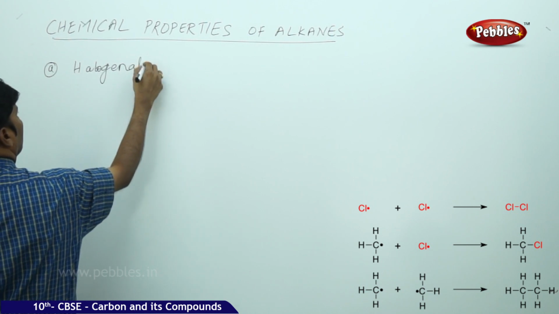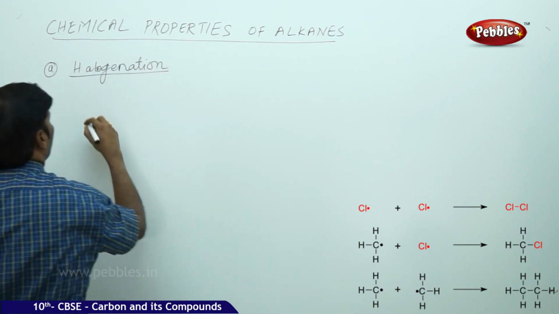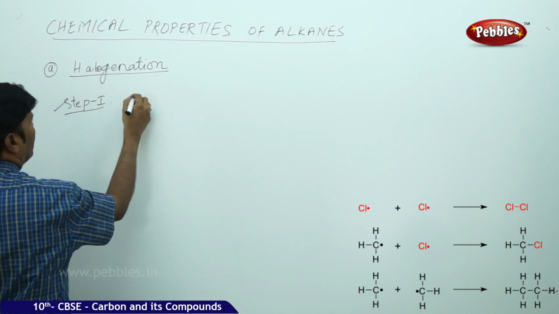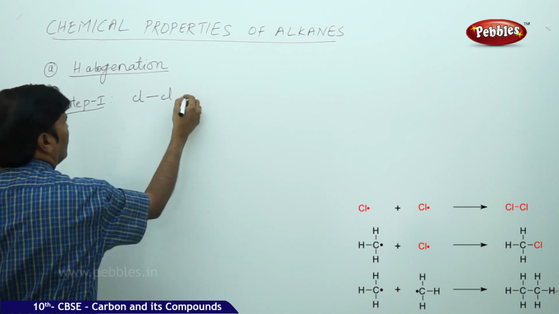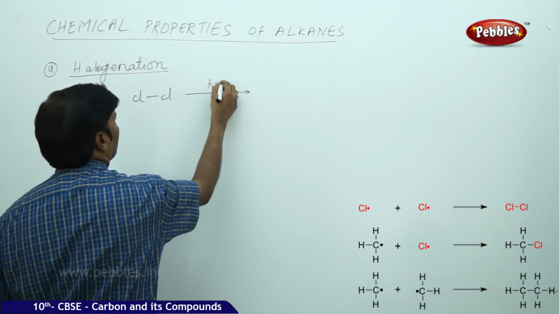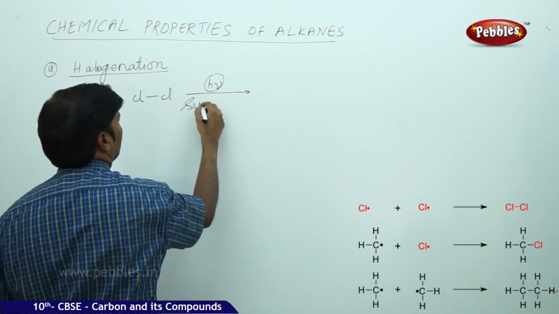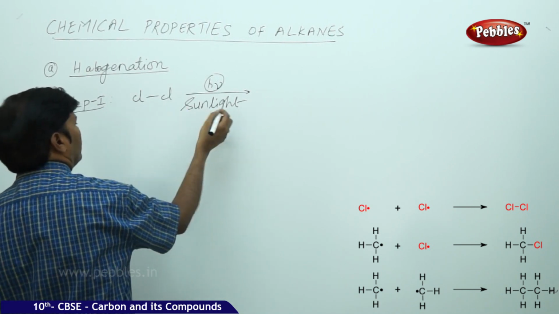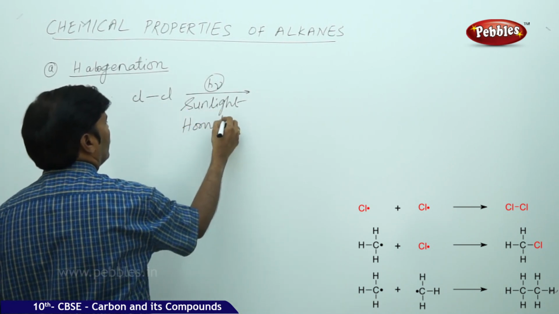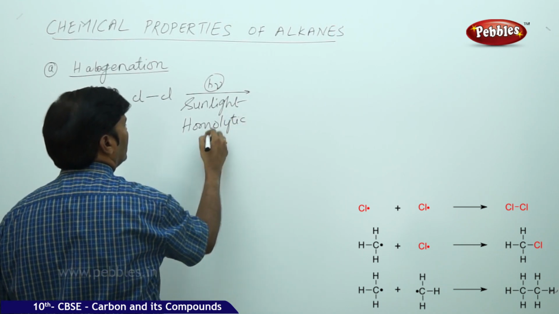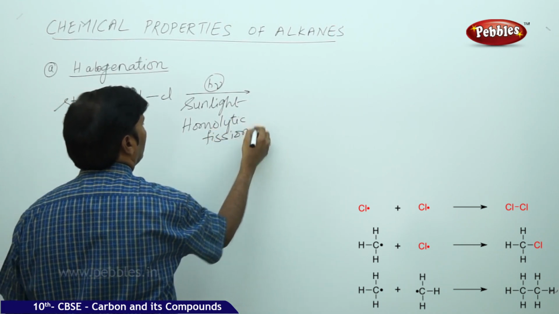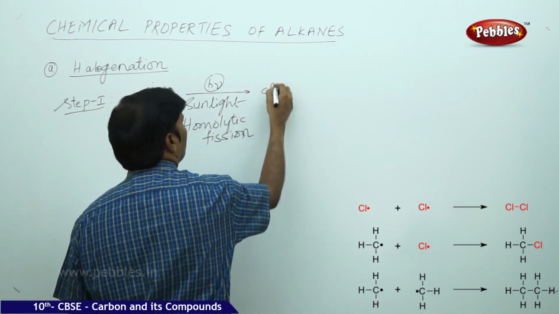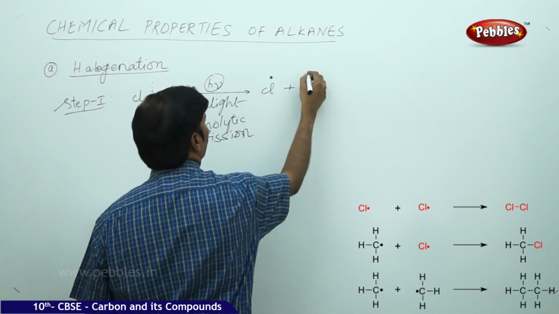In this, first one is A, halogenation. In step 1 we take one chlorine molecule in the presence of sunlight. Here it undergoes homolytic fission, and the bond will break. When the bond breaks, it gives 2 chlorine free radicals.